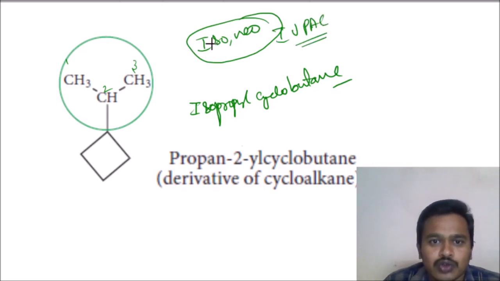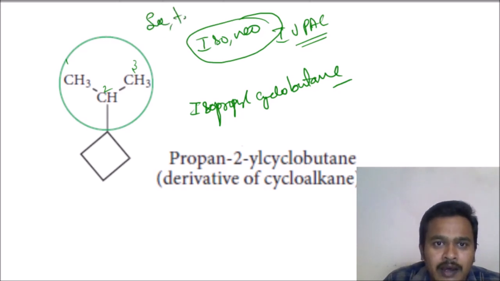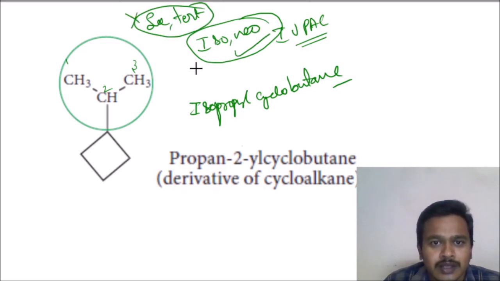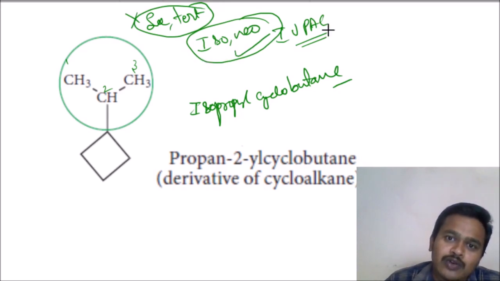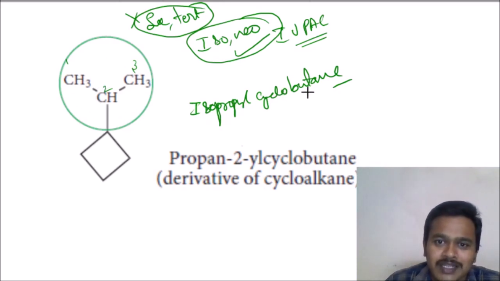These two you can use, but secondary and tertiary, these terms should not be used in the IUPAC system. This is announced by IUPAC, so you can use it. This group is called the isopropyl group. It is acting like a branch here. So isopropyl cyclobutane: cyclo is the prefix, the number of carbons is 4, so but, ane.